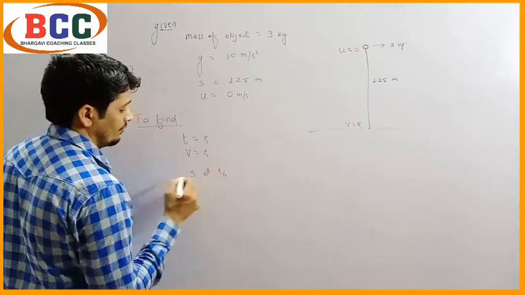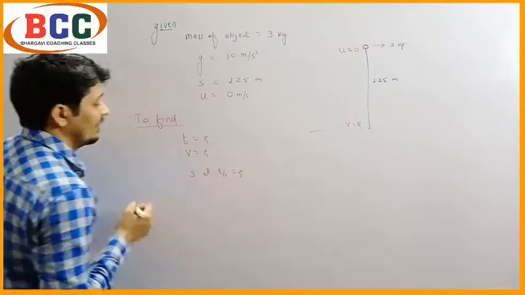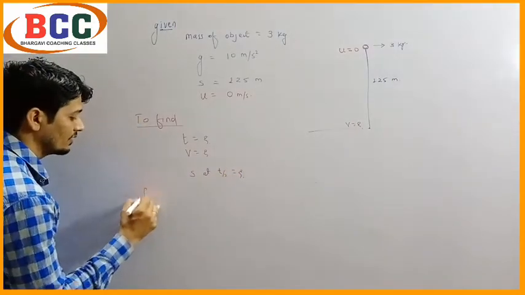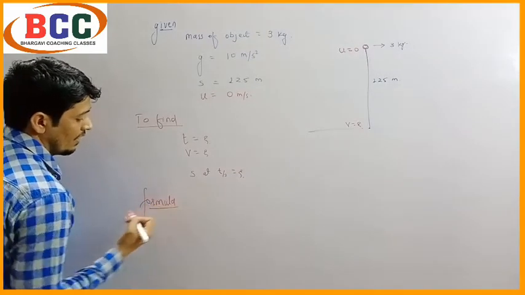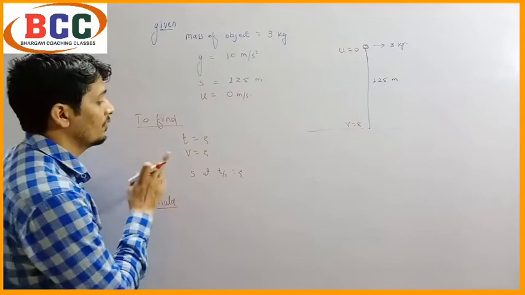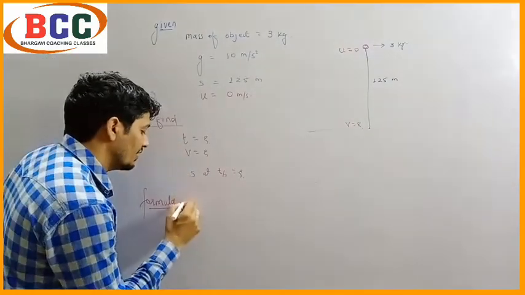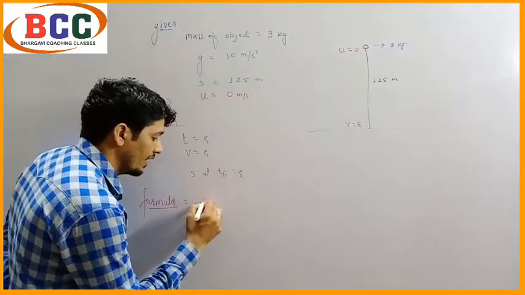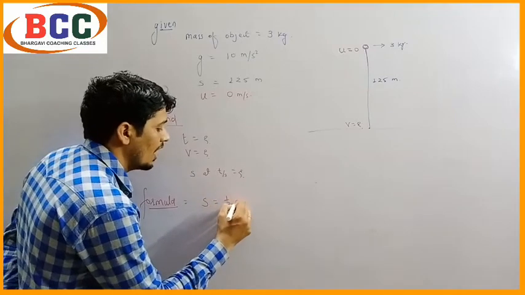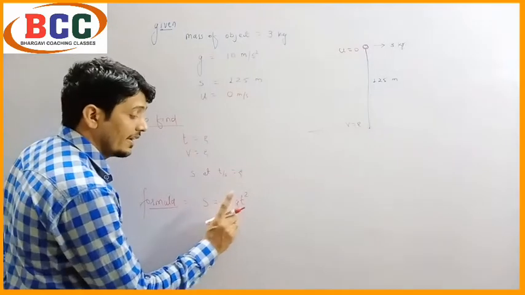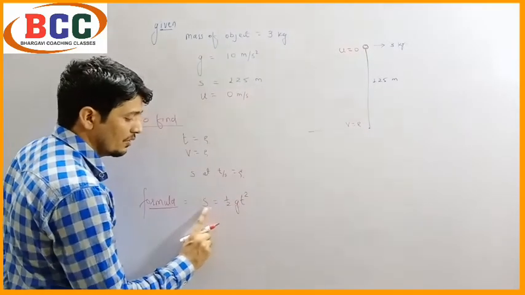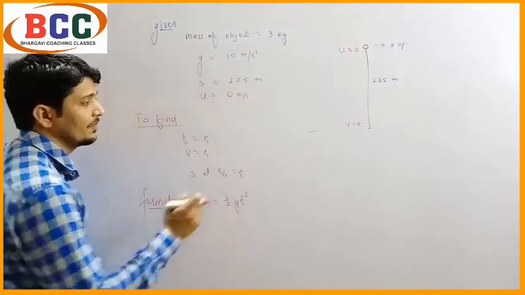Now we are using formulas. So what will be the formula for distance? The distance relationship shows s equals half of g t square. By using this formula, we can calculate time because we have the distance as well as the value of g.